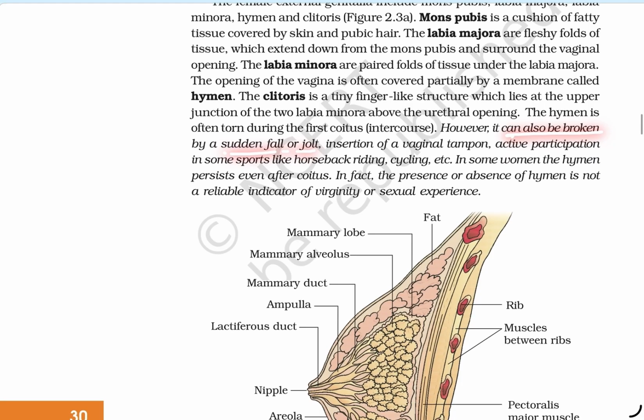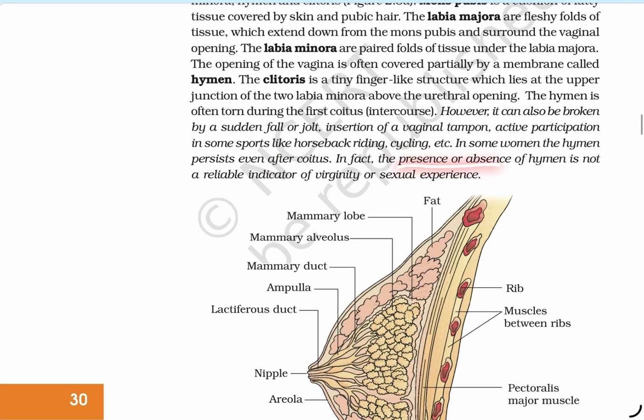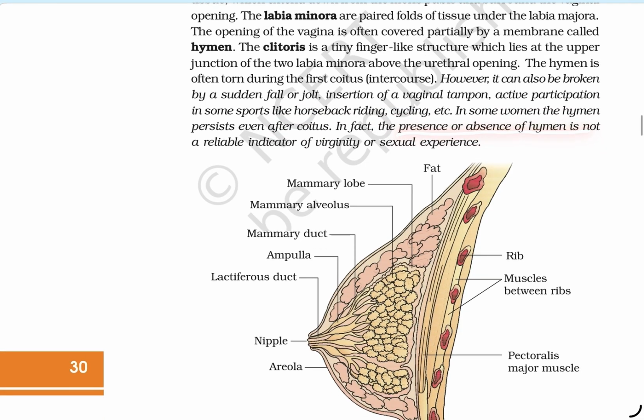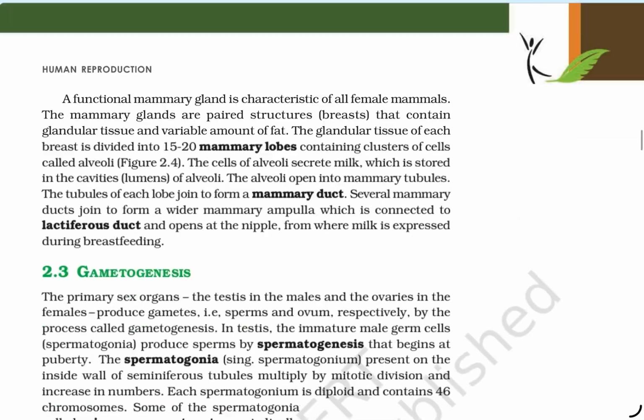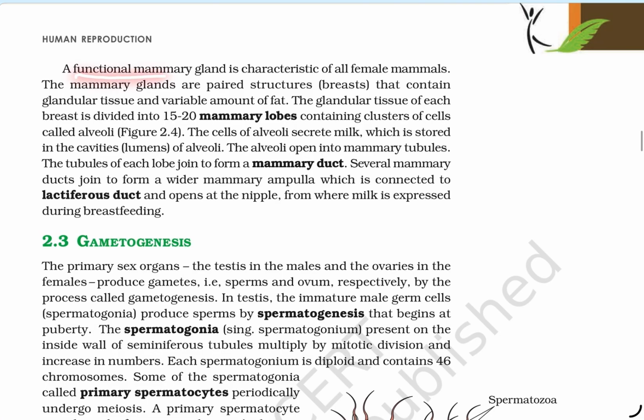It can also be broken by a sudden fall or jolt, insertion of vaginal tampons, and active participation in some sports like horse riding, cycling, etc. In some women, the hymen persists even after coitus. The presence or absence of a hymen is not a reliable indicator of virginity or sexual experience.